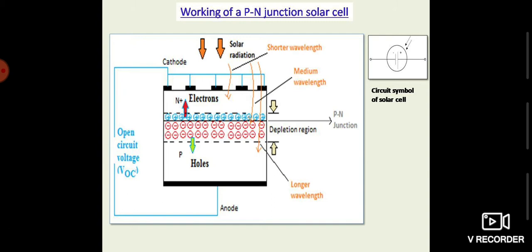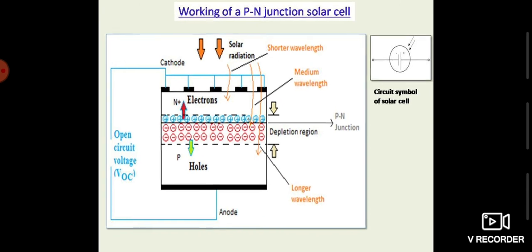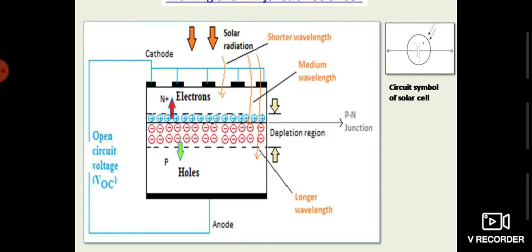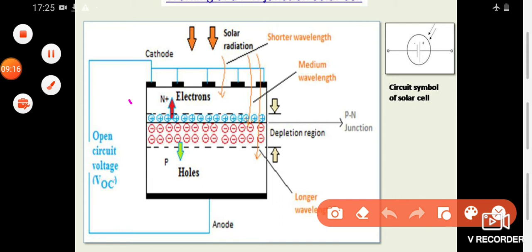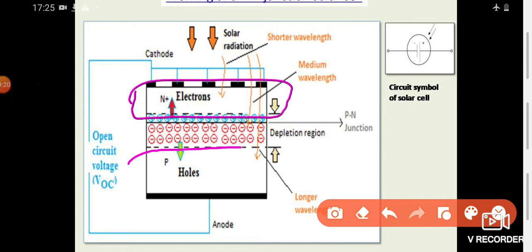And here you can see in this figure that the structure consists of an N plus layer and a P layer. N plus means this N type semiconductor is heavily doped, and the P region is P type semiconductor.